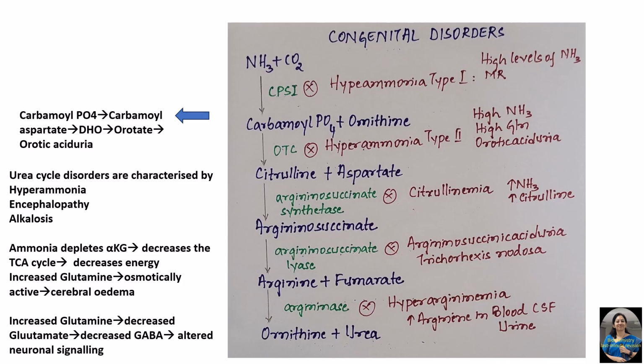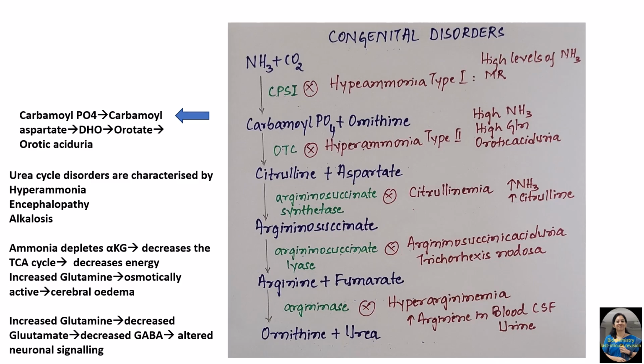The other characteristic feature of urea cycle disorder is alkalosis. This is because increased ammonia directly stimulates the respiratory center, resulting in respiratory alkalosis.